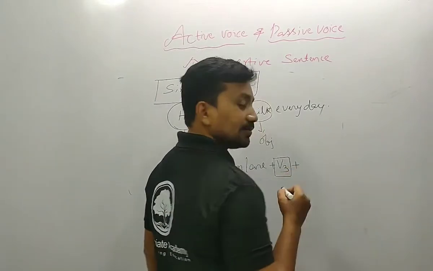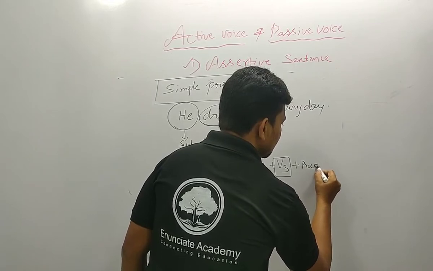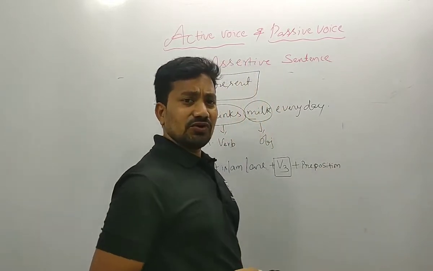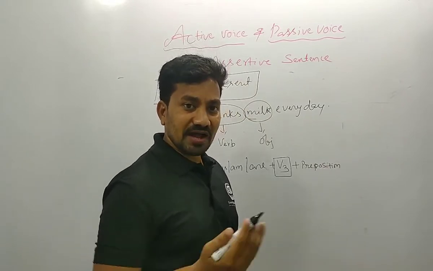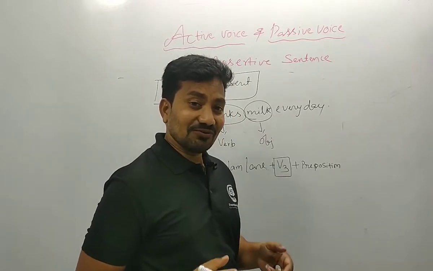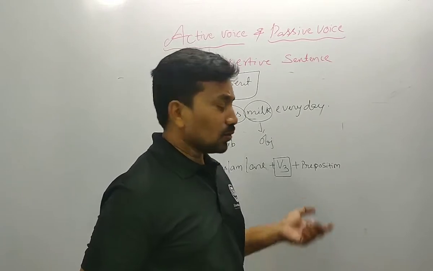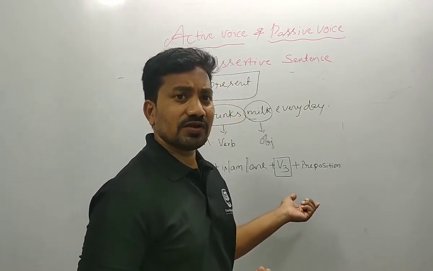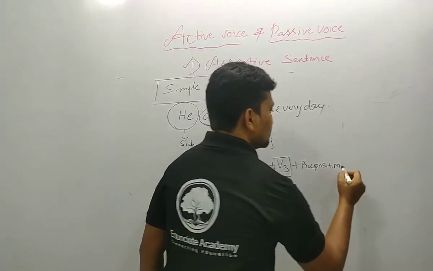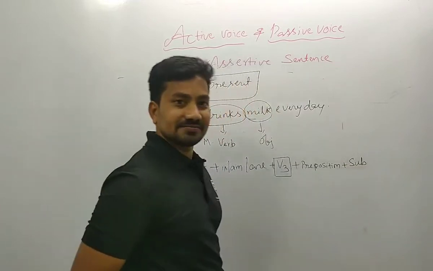Then next, you should write a preposition. Sometimes we use prepositions like with, of, or at, whatever it may be. Some preposition we use before we write the subject. So the preposition, and at last we should mention the subject.